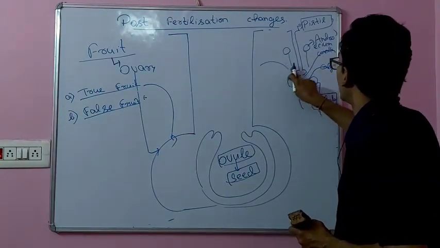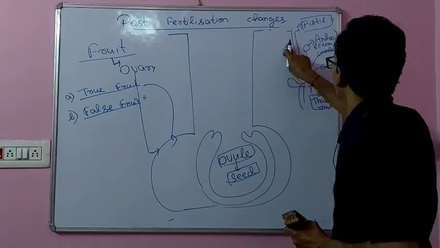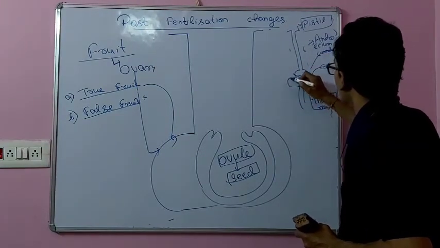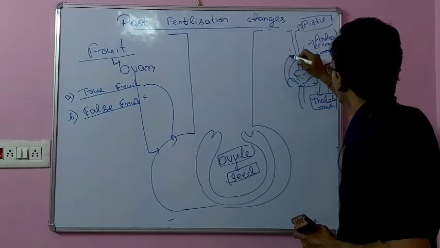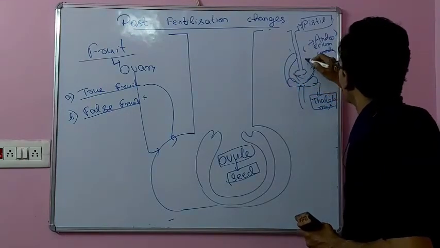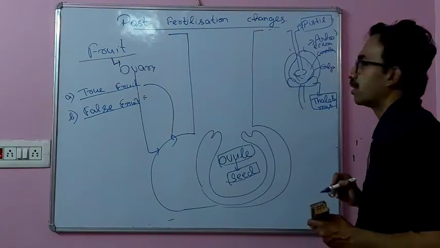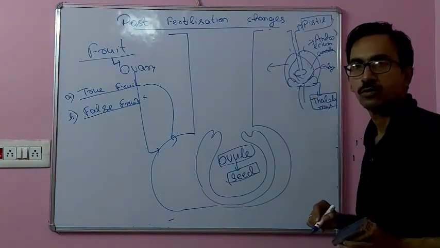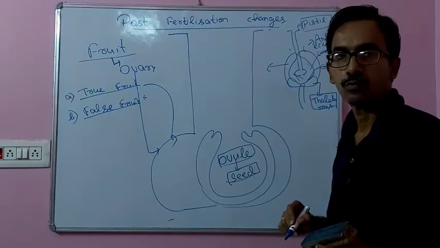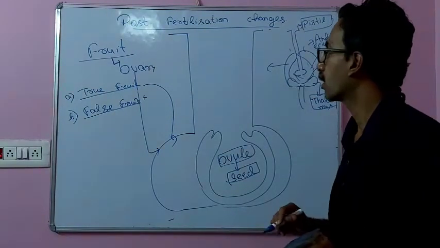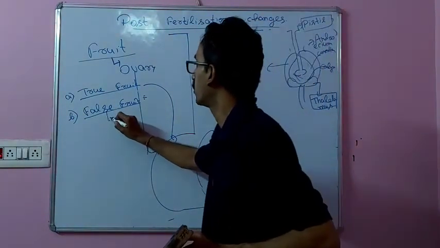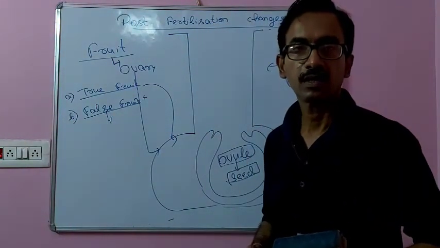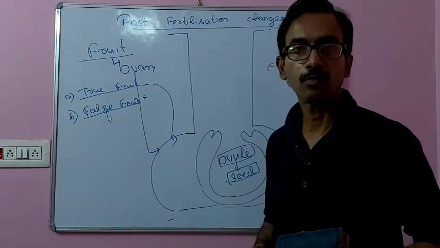Sometimes what happens? In some fruits, this thalamus enlarges and encircles the ovary. Thus, the thalamus contributes the edible portion of the fruit. Such kinds of fruit are called false fruit. In the case of false fruit, the edible portion becomes some other floral part, such as the thalamus, as found in apple.